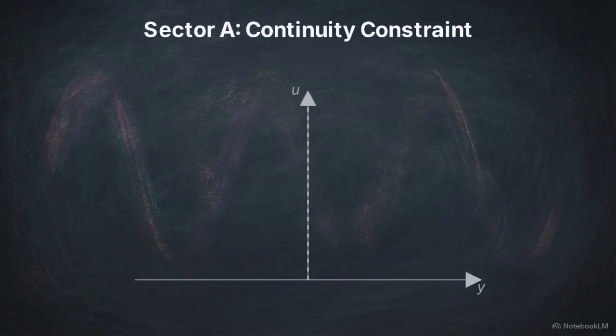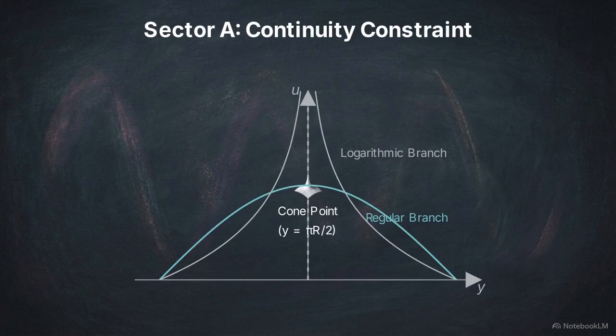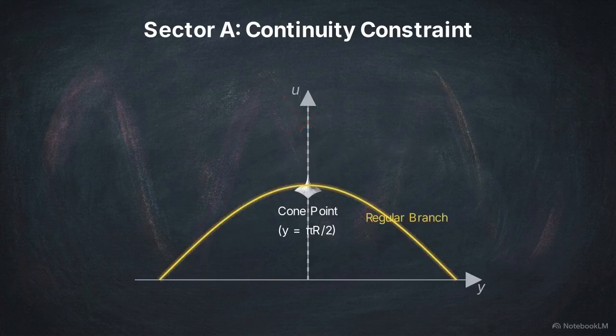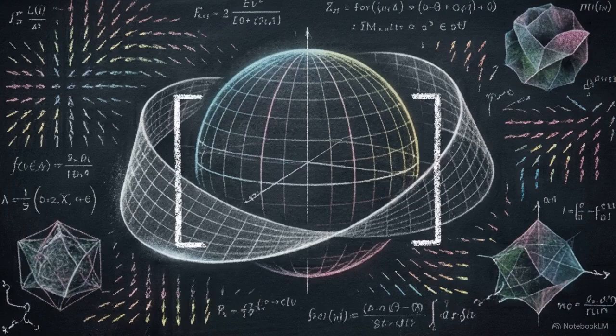We operate within sector A, restricting our search to functions continuous at the cone point. This allows us to ignore unbounded logarithmic solutions that would make the differential operator undefined. By selecting the regular branch of solutions, we can proceed with the eigenvalue calculation despite the presence of the metric singularity at the pole. We will now establish an upper limit for the ground eigenvalue through a direct calculation.